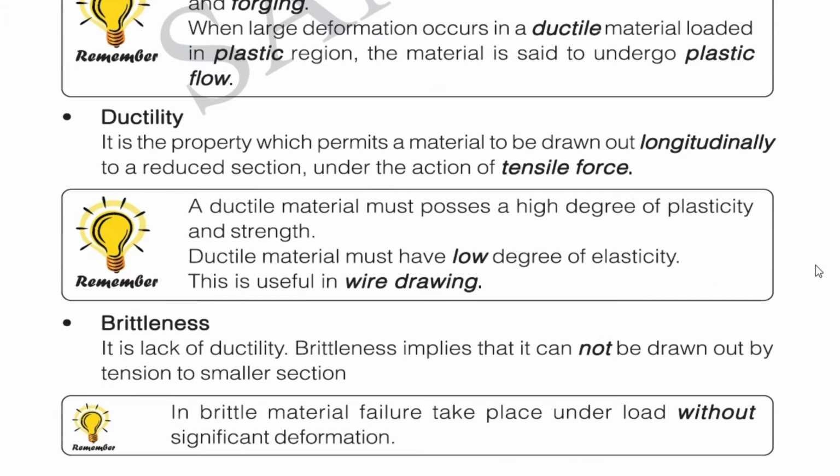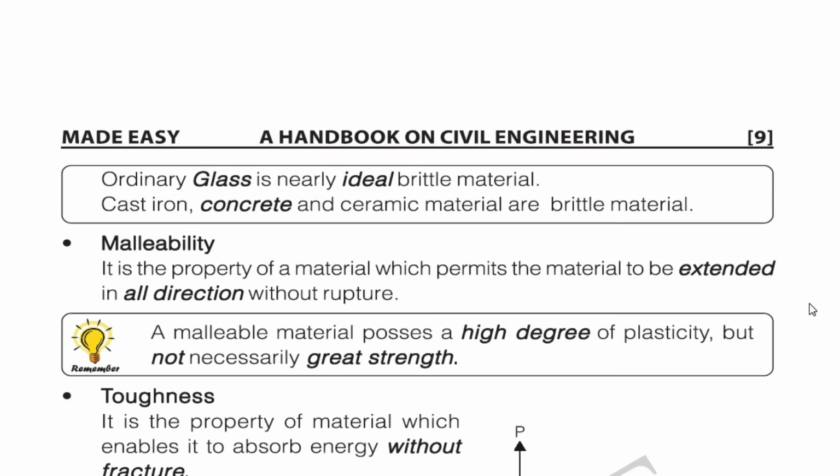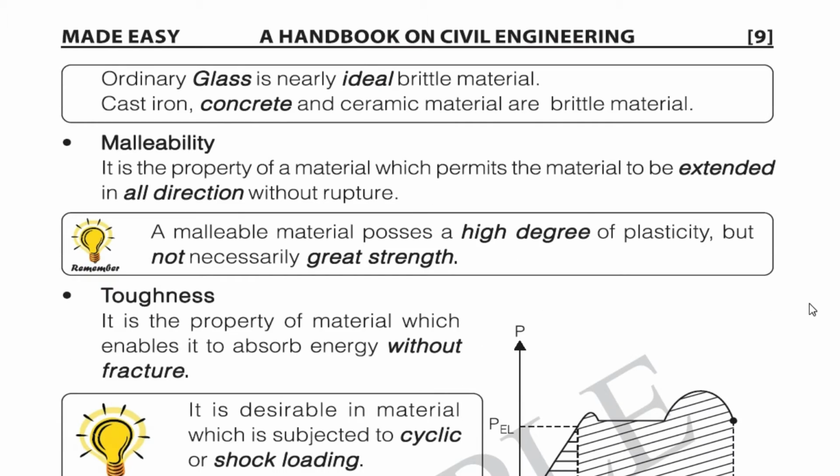Okay, so the next one is brittleness. It is a lack of ductility. Brittleness implies that the material cannot be drawn by tension to a smaller section. A brittle material can fail under load without significant deformation. We can take concrete or glass as examples. These are all called brittle materials, so they can't deform in any way.